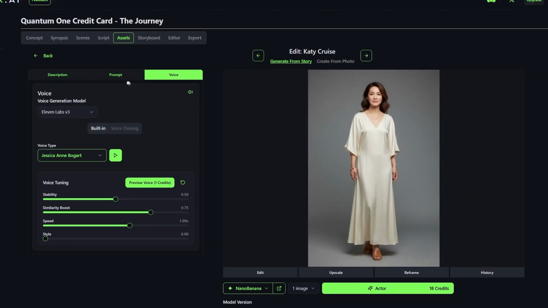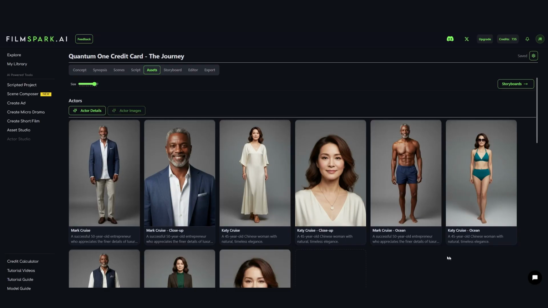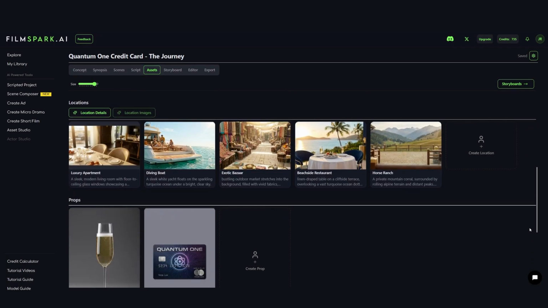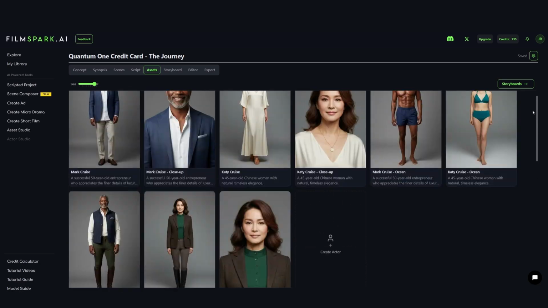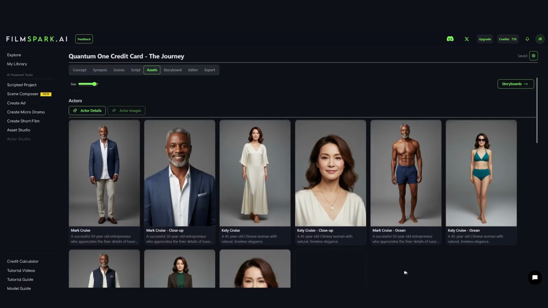In addition to actors, FilmSpark also features locations and props for even greater story consistency. Whether you're directing a 30-second spot or a feature-length narrative, your cast is now locked and ready for the storyboard. Next up, we'll visualize the action in the storyboard canvas.